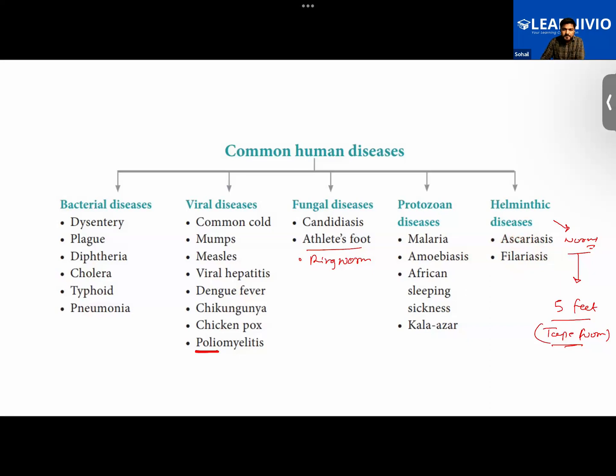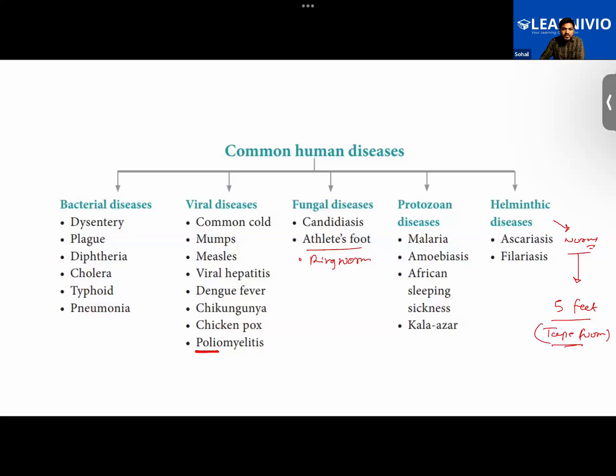Sir, how do they get out of our body? See, if their size is small, then via the excreta, via the waste, they will be excreted from the body. If they are larger, it may be done by some surgery.